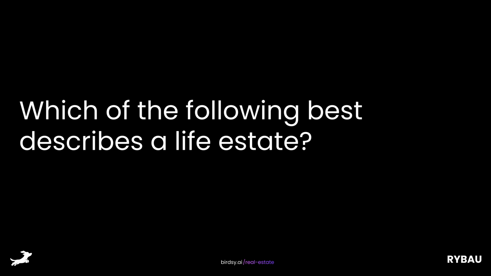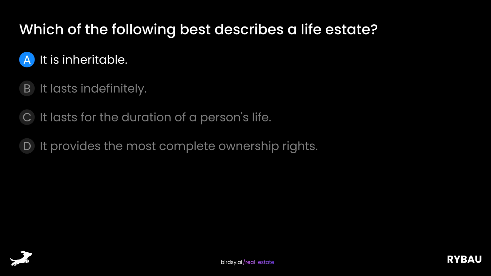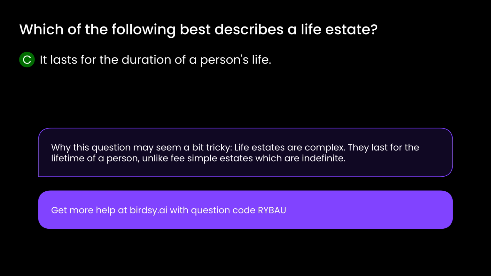Which of the following best describes a life estate? Is it A, it is inheritable, B, it lasts indefinitely, C, it lasts for the duration of a person's life, or D, it provides the most complete ownership rights? The answer is C, it lasts for the duration of a person's life. Why this question may seem a bit tricky. Life estates are complex. They last for the lifetime of a person, unlike fee simple estates, which are indefinite.